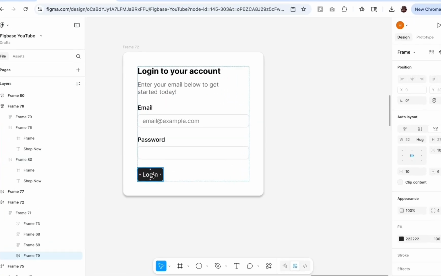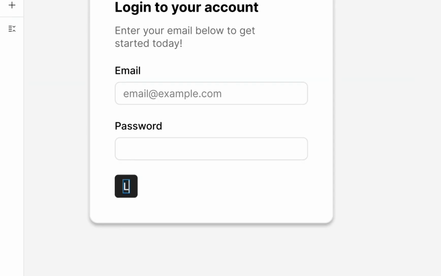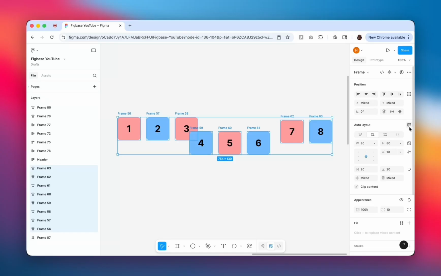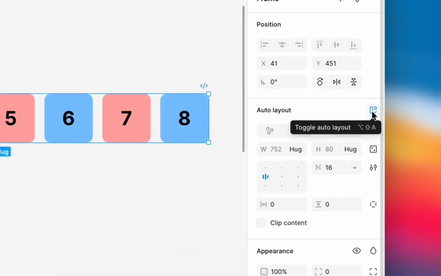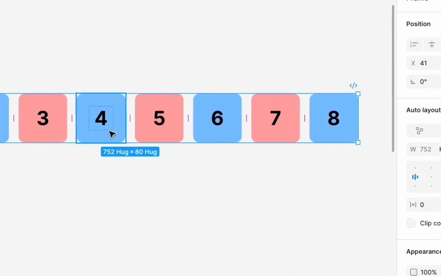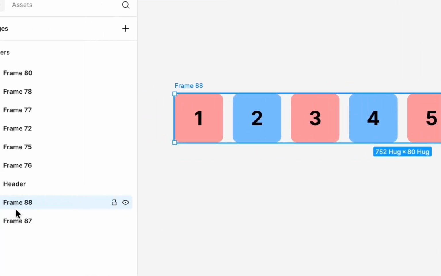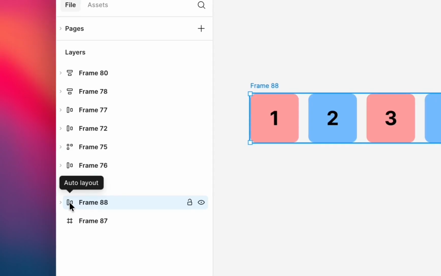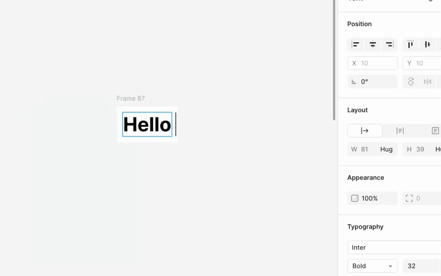Auto Layout is a property in Figma, which when toggled on frames, causes content designs to dynamically adapt to changes in content, saving time and making designs responsive. Adding Auto Layout to a frame can be done using the Shift-A shortcut or the Add Auto Layout button in the right sidebar under the Layout section. The height and width of the frame now read Hug, and the icon in the Layers panel indicates Auto Layout is enabled. When you add text inside the frame, its dimensions immediately conform to the text.